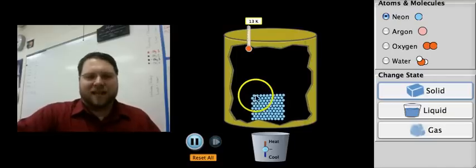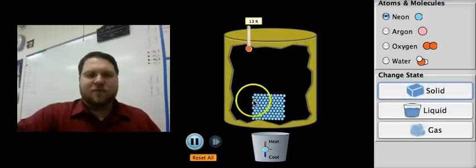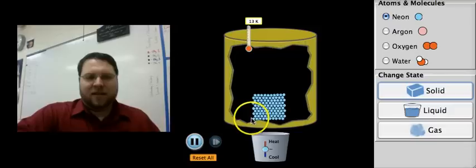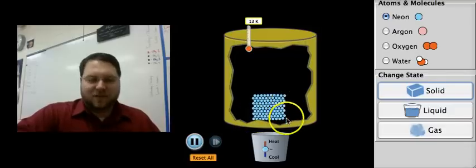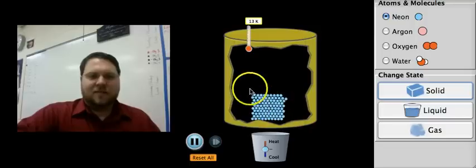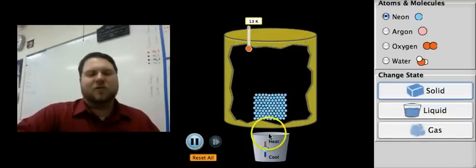So between these neon atoms, these forces between the atoms are holding them together. If I look at this particular atom right here, it's stuck to its neighbors and it can't move. It can't move from that spot. It's stuck to those particular ones, which means this has a definite shape. The shape of this cannot change because the atoms are locked in place. For that same reason, the volume of this never changes because those atoms can't move anywhere. All they can do is vibrate back and forth. And as you heat up a solid, all that's happening is those are vibrating more and more quickly.